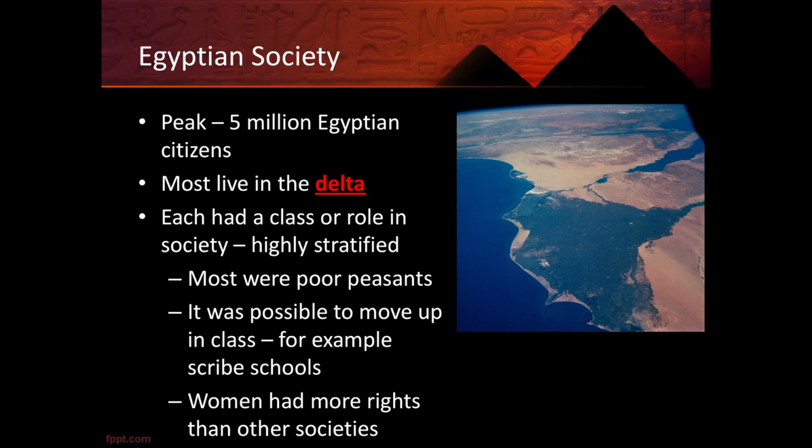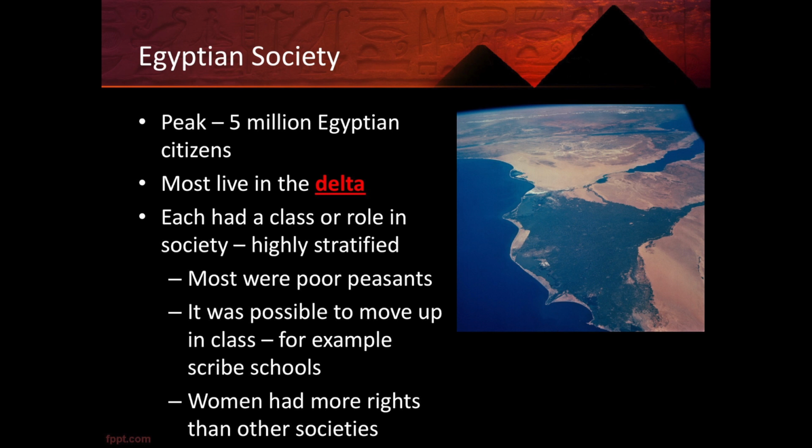Each person had a class or a role in society, and society was highly stratified. That means there's lots of layers. So you had layers at the top with the pharaoh and his family and high-level bureaucrats and priests and things like that. But most people were in the lower levels of society. Most people were poor peasants who farmed. And we've mentioned this before, most people throughout human history were farmers.